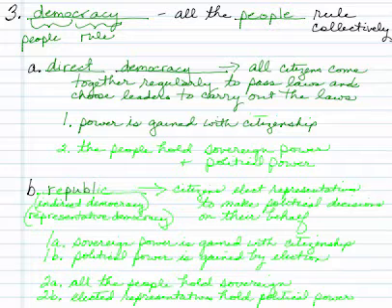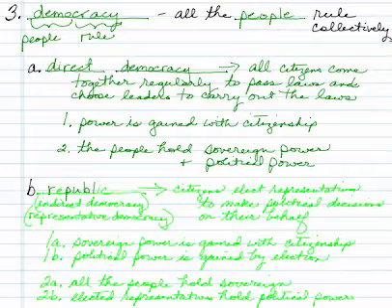In fact, the people, the citizens, hold both sovereign power and political power, because all the people together make the rules, interpret the rules, and then pick people to carry out the rules.